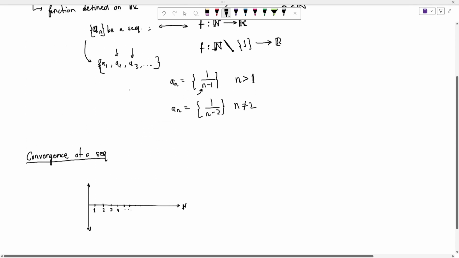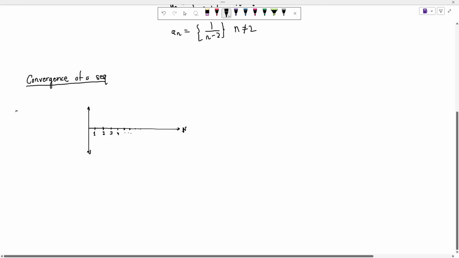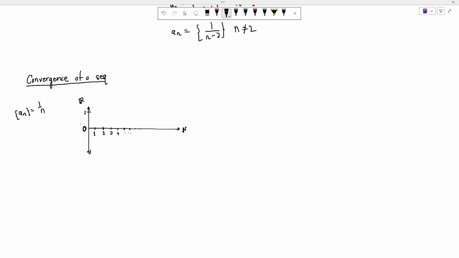And let's say this sequence, the very famous, very basic 1 by n. How does this behave? On the y-axis we have our real numbers, so on the y-axis we can have our 0, but there is no 0 on the x-axis. Anyway, so let's take this.